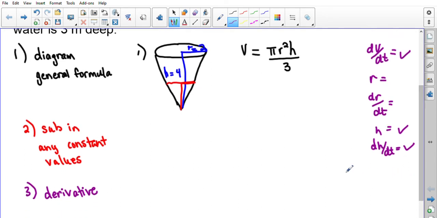In this scenario, the water level mimics a similar triangle to the height and radius of the cone itself. So before we take the derivative, there's an in-between step we're going to have to do just to get our equation ready to take that derivative.